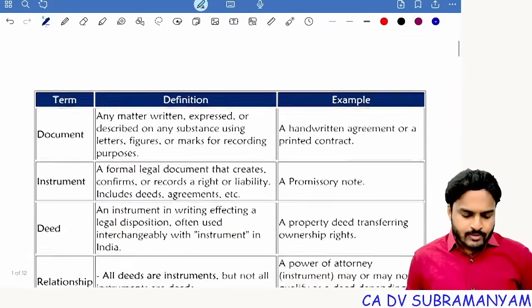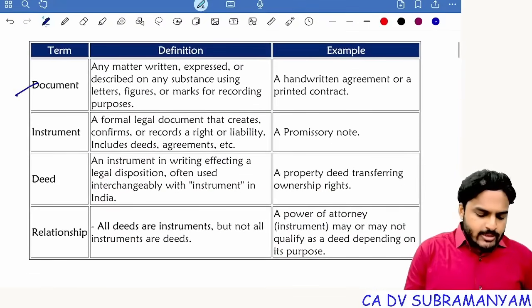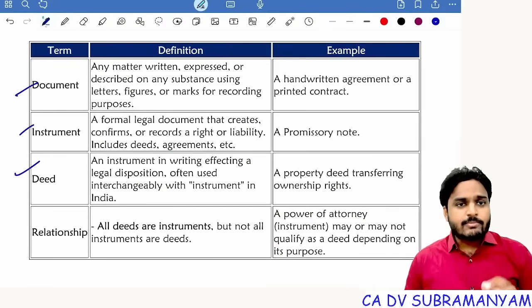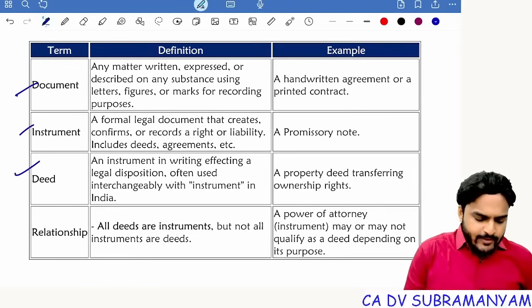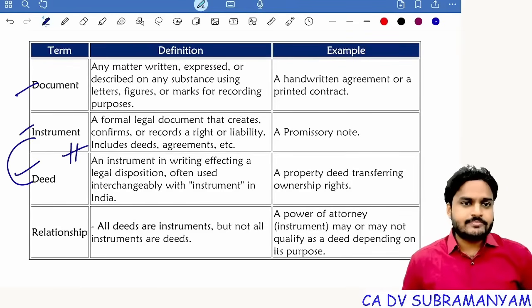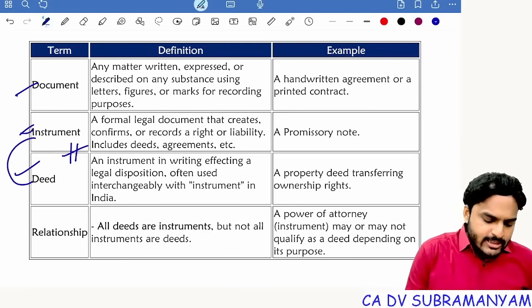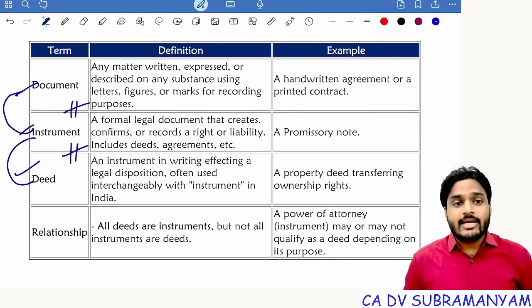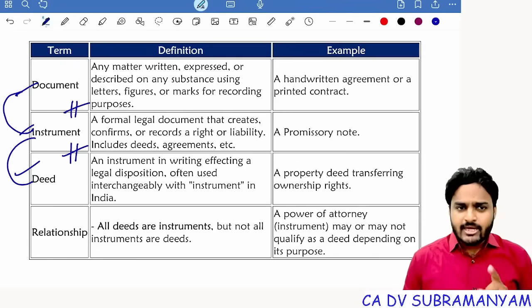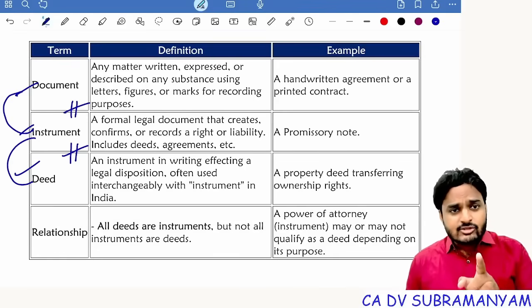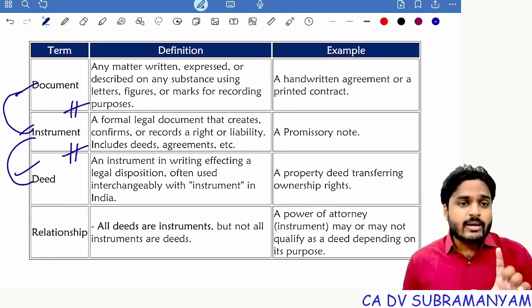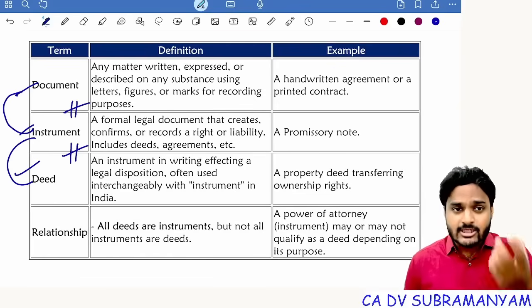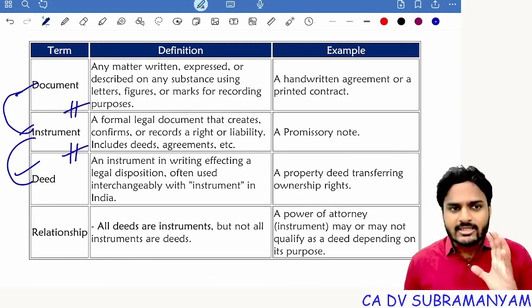Next one: document, instrument, deed. See, there is a relationship between document, instrument, and deed. Every deed is an instrument, but every instrument need not be a deed. Next, every instrument is a document, but every document need not be an instrument. Let me tell you one more time. Every deed is an instrument. Every instrument is a document, but every document need not be an instrument. Every instrument need not be a deed.